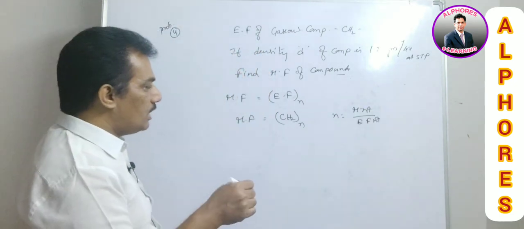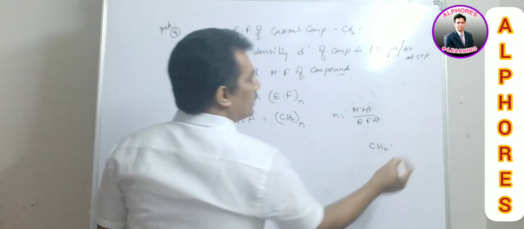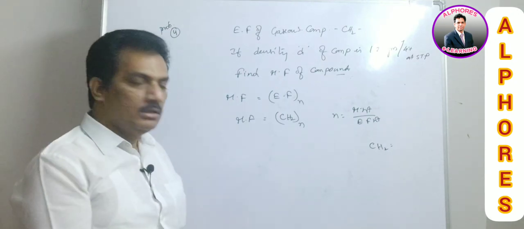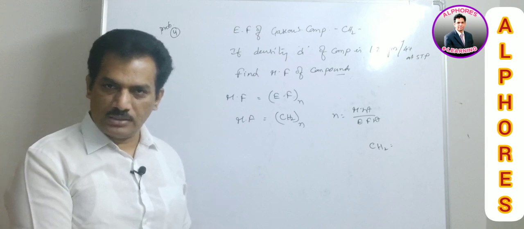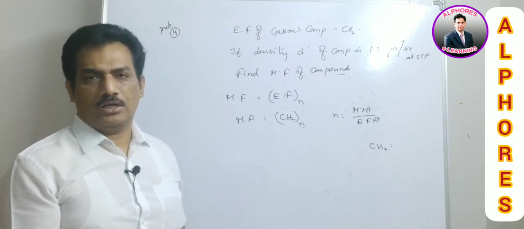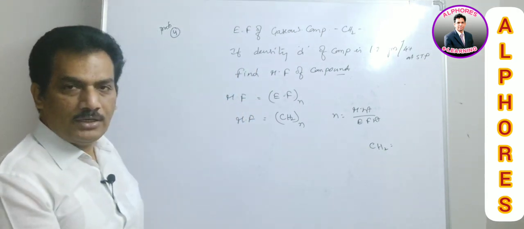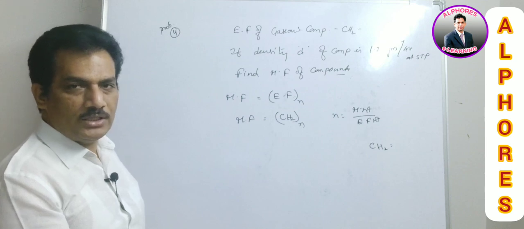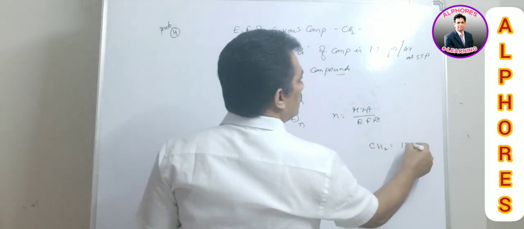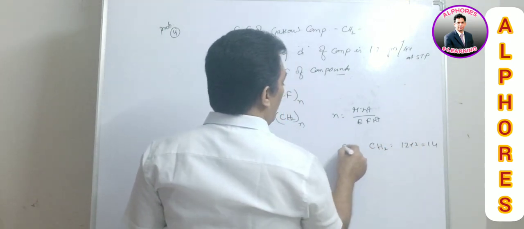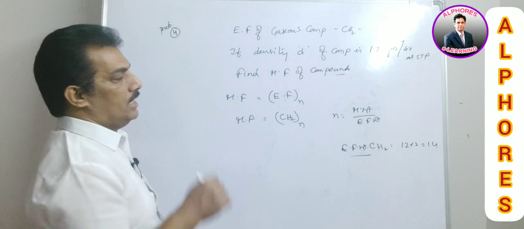And if we know the molecular weight, the empirical formula weight is, let us count this. What is empirical formula weight? For any molecule or empirical formula, the sum of the atomic weights of all the atoms present in the molecule or in the formula is nothing but the empirical formula weight or molecular weight. Is it not? And now here CH2, for carbon the atomic weight is 12. For hydrogen atomic weight is 1, 1 into 2, 2. So 12 plus 2, that is 14, is the empirical formula weight. And now we require the molecular weight.